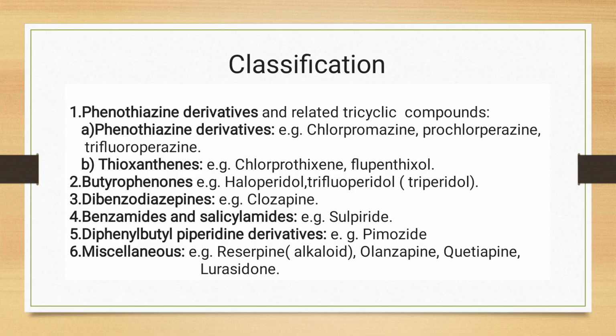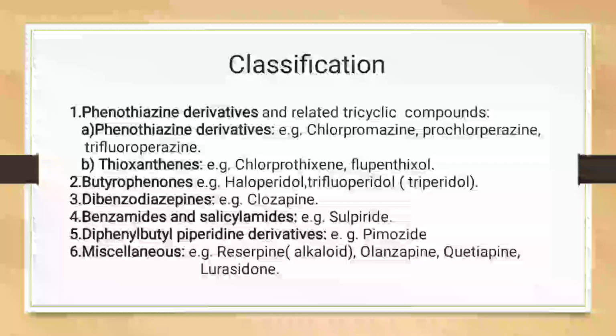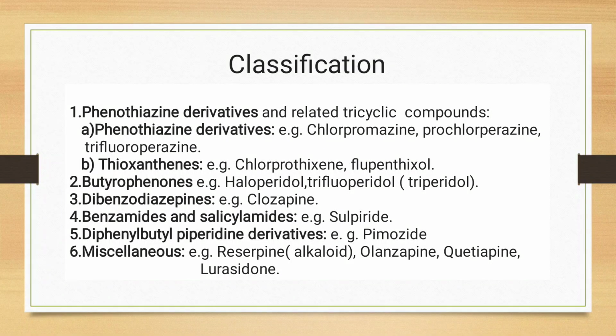The second category is butyrophenones. Examples are haloperidol and trifluperidol. The third one is dibenzodiazepine. Example is clozapine. The fourth one is benzamides and salicylamides. Example is sulpiride. The fifth is diphenylbutylpiperidine derivatives. Example is pimozide. Miscellaneous compounds, examples are reserpine, olanzapine, quetiapine and lurasidone.